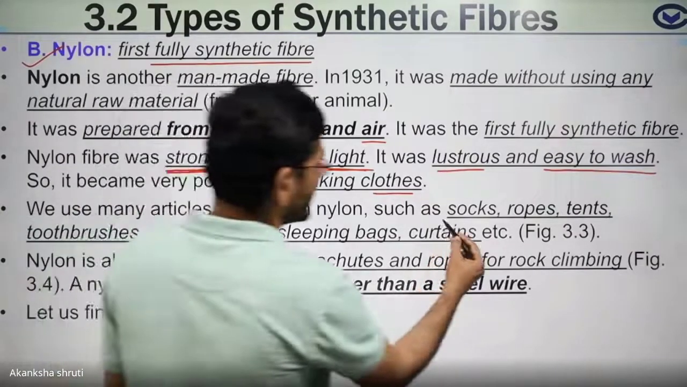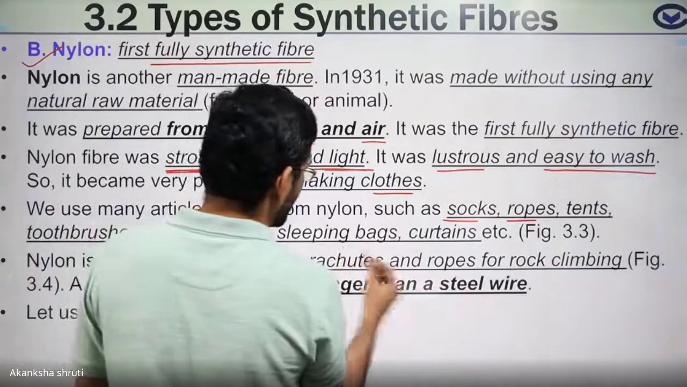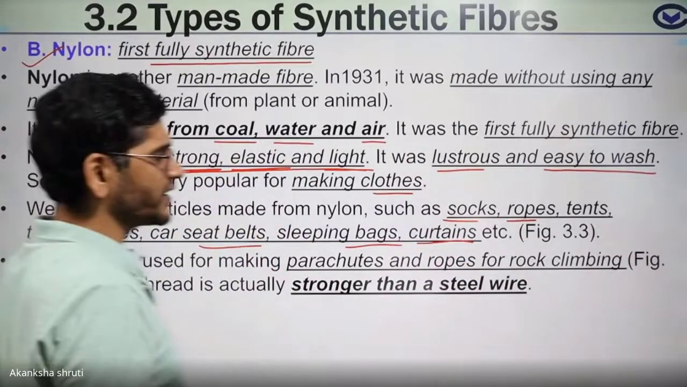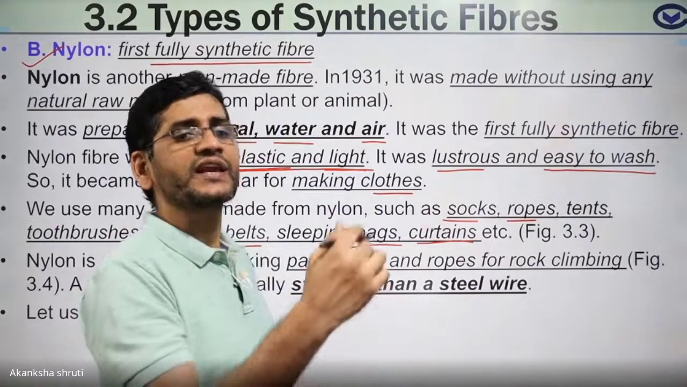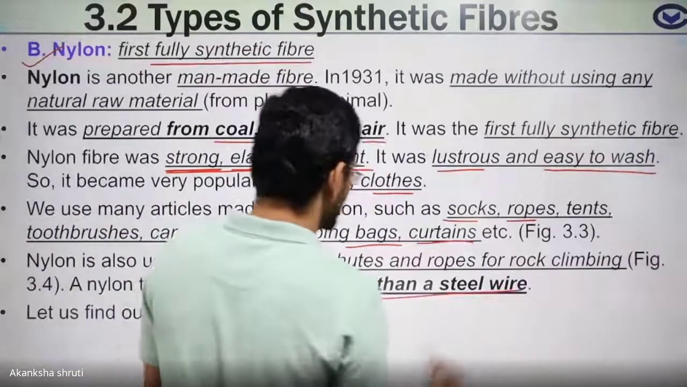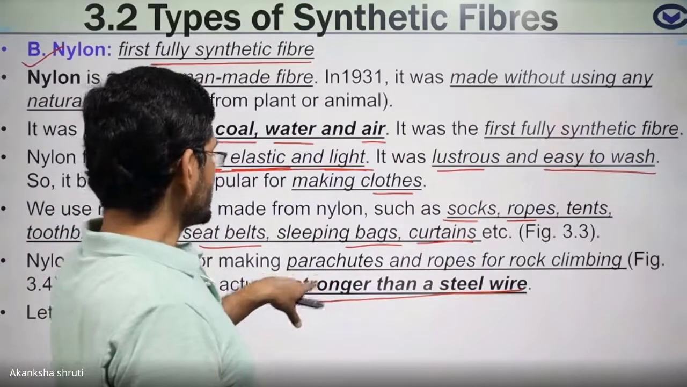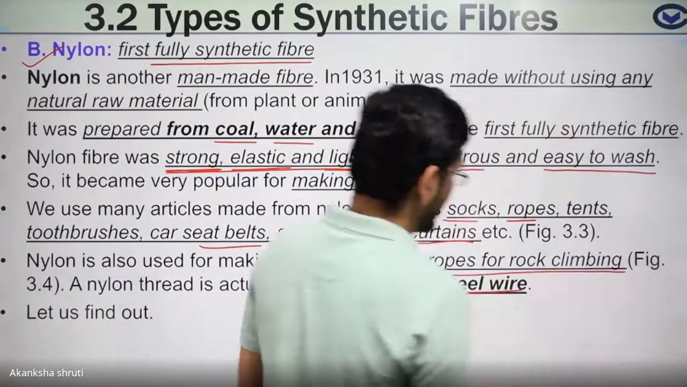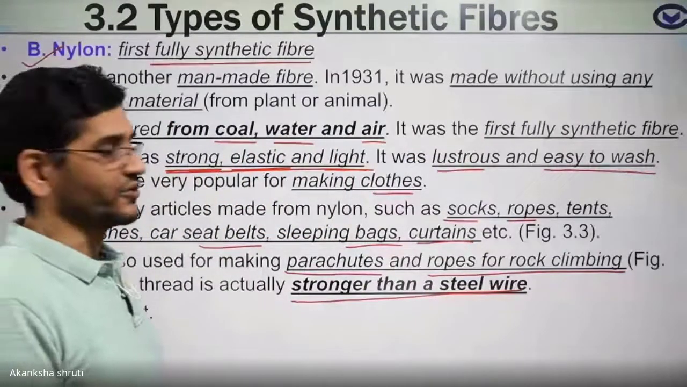Students, they are used for making socks, rope, even the seat belt, even the sleeping bag, meaning the thin bag with cotton. Students, it is so strong that it can be used for the rope for mountaineering or for climbing over the mountain. It is even stronger than steel wire. That's why it is preferred. So the parachute, parachute ropes and ropes for rock climbing use it. So this was about nylon.